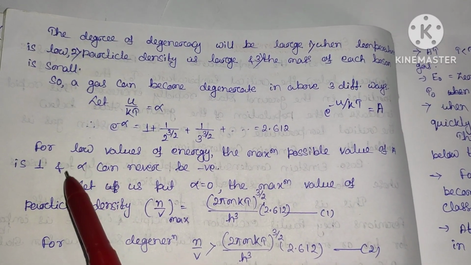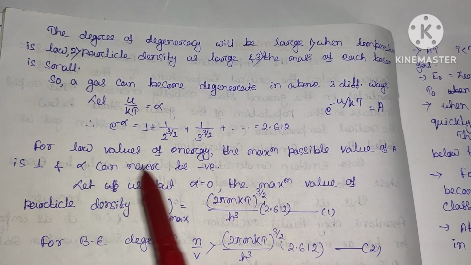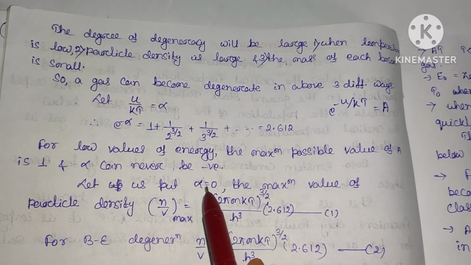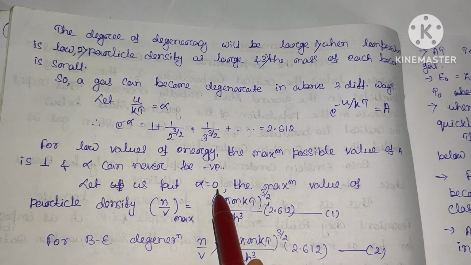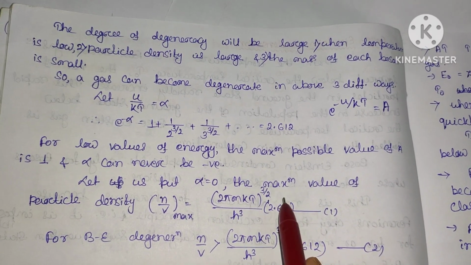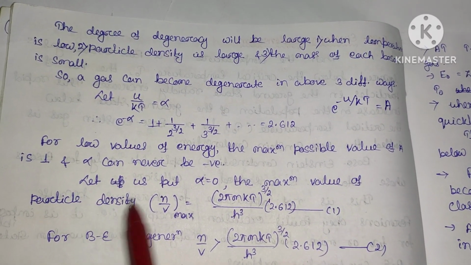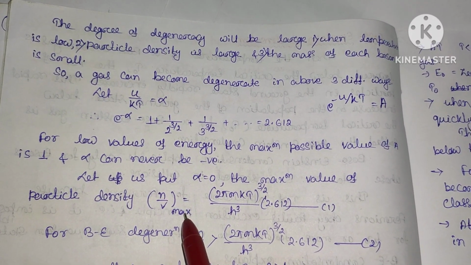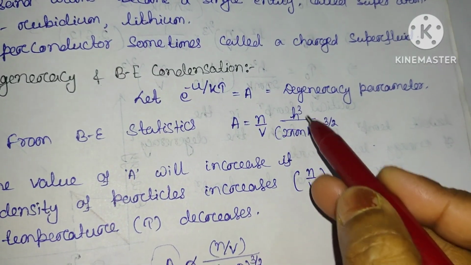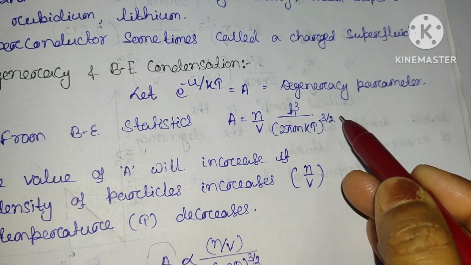Here it is to be remembered that alpha can never be negative. So it is always easier to put alpha equal to 0. If I put alpha equal to 0 for the calculation, the maximum value of the particle density n by v can be found. If you remember, A equals n by v times h cube by (2 pi m kT) power 3 by 2.